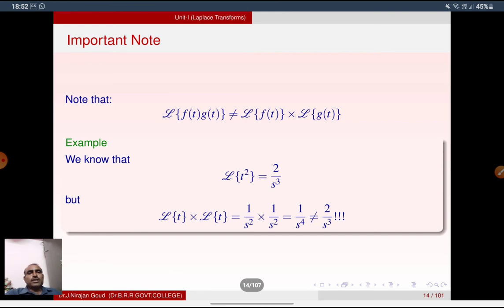So important note, L of f t into g t is not equal to L of f t into L of g t. We know that L of t square is equal to 2 by s cube. L of t is equal to 1 by s square. L of t into L of t is 1 by s square into 1 by s square, that is 1 by s power 4. This is not equal to 2 by s cube. So L of f t into g t is not equal to L of f t into L of g t.